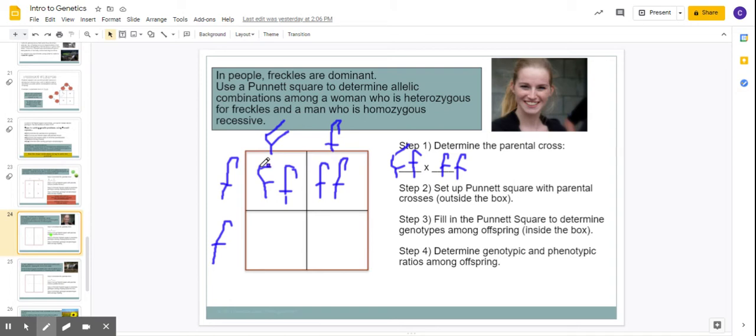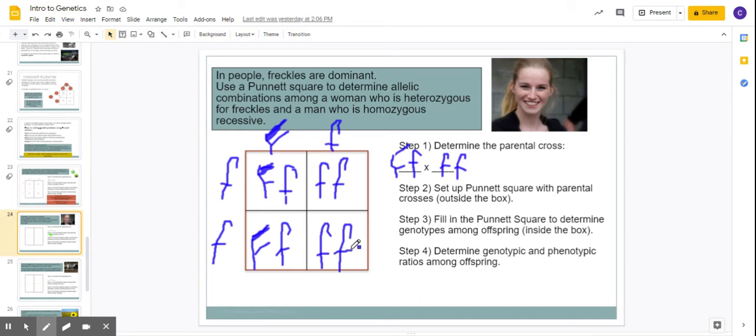I still don't like how this one looks. This is a big F. I think I'm going to make my big F have a darker thing so I can tell the difference better. So this one is the big F. I'm going to make this darker because it just helps me see it better. And then we got a little f coming from over here with my hook on it. And again, two little f's in this box. Again, just do it just like you would a multiplication chart. You're just filling it in.